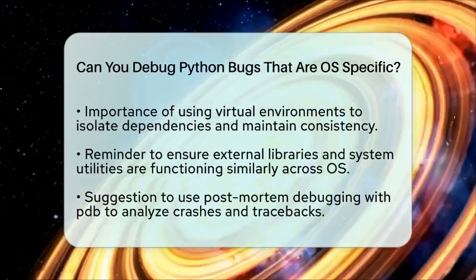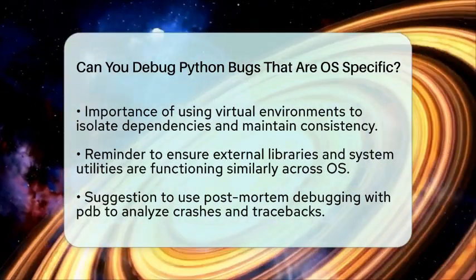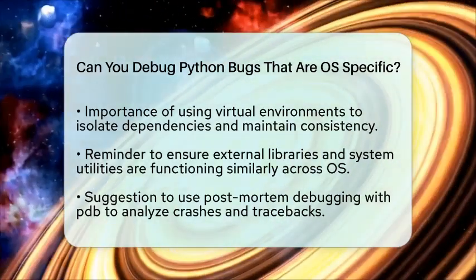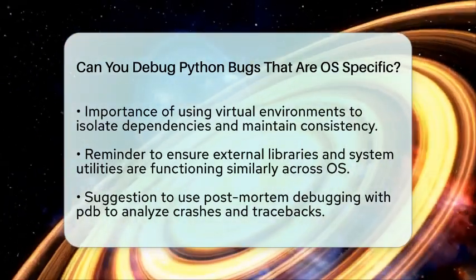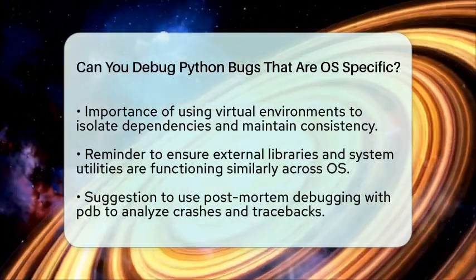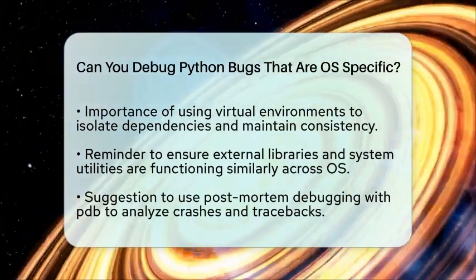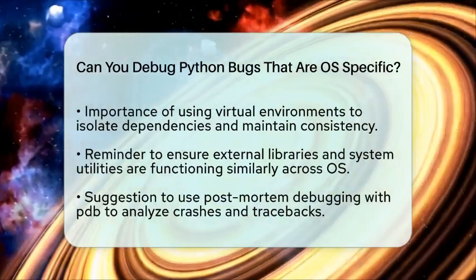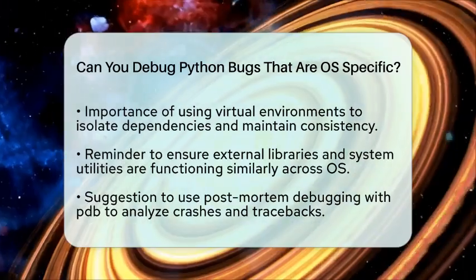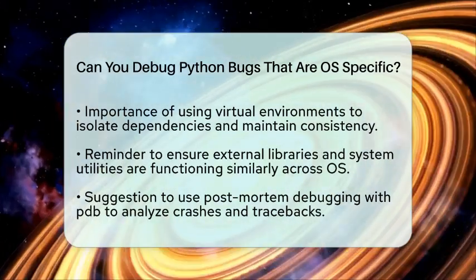In summary, debugging Python bugs that are specific to an operating system involves running your code on the affected system, utilizing Python's debugging tools, and carefully examining OS-dependent code and environment factors. By mastering these debugging techniques, you can effectively identify and resolve issues that only appear under certain operating systems.